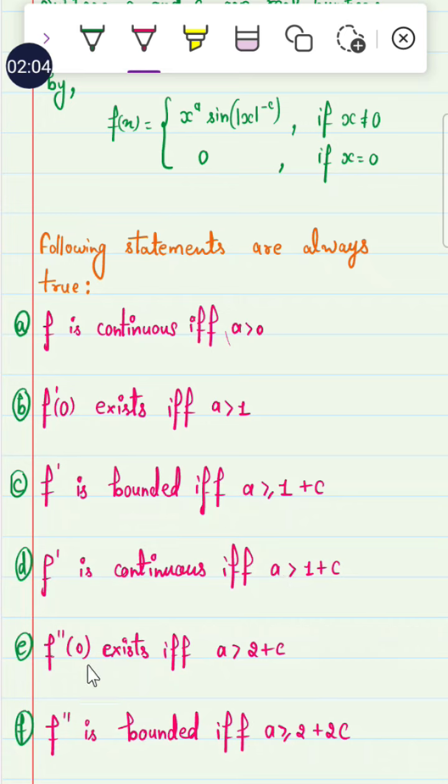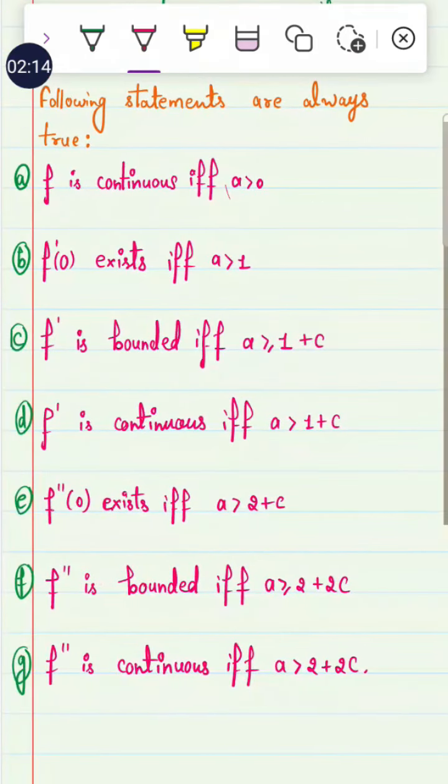The second derivative at 0 exists if and only if a is greater than 2 plus c. The second derivative of f is bounded if and only if a is greater than or equal to 2 plus 2c. The second derivative of f is continuous if and only if a is greater than 2 plus 2c.